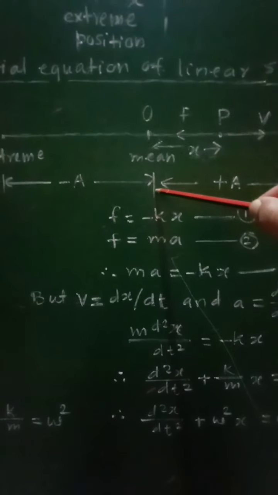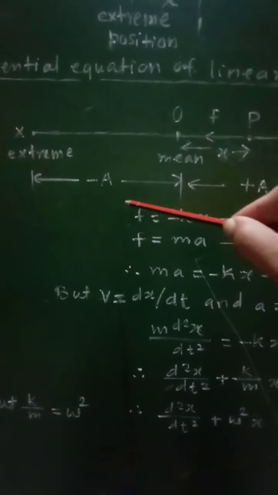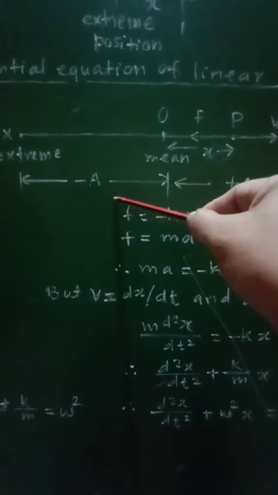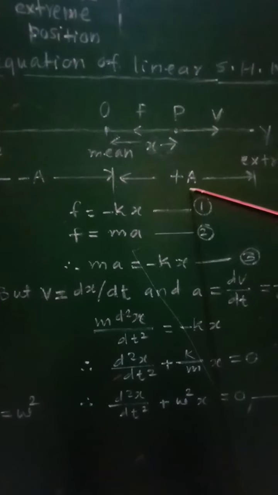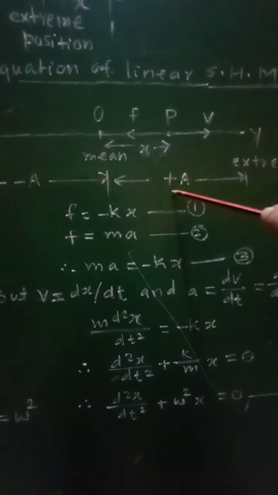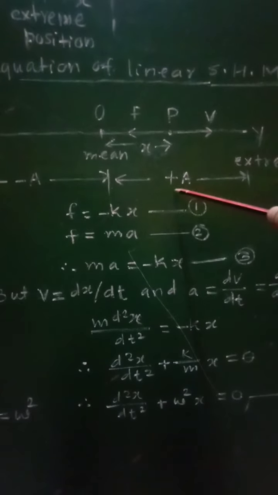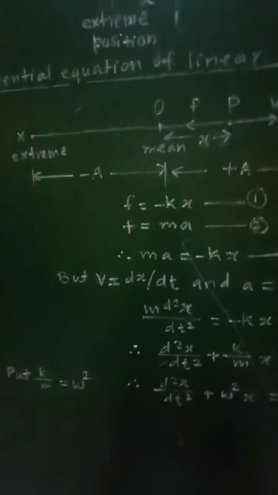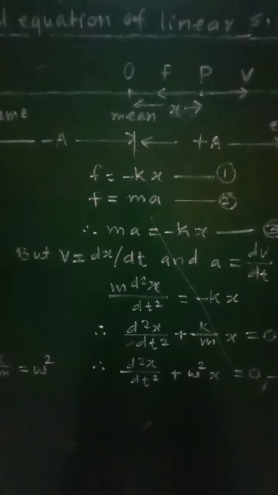as O is the mean position, x and y will represent extreme positions. This will be the maximum amplitude on left side, that is taken as minus a. This is the amplitude, that is maximum displacement. On right side, it is taken as plus a. So between x and y, that body will perform the linear SHM.